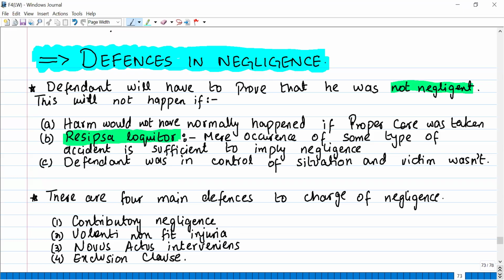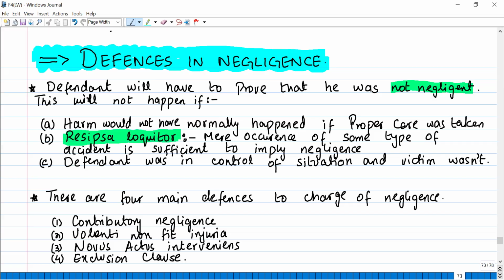First one, harm would not have normally happened if the proper care was taken. If the proper care was taken, if the standard of care was there, then harm would not have happened, right? So if the defendant didn't take proper care, so other parties suffered the harm, then in that case it will be difficult for the defendant to prove that he was not negligent, right? So he has to compensate the innocent party.